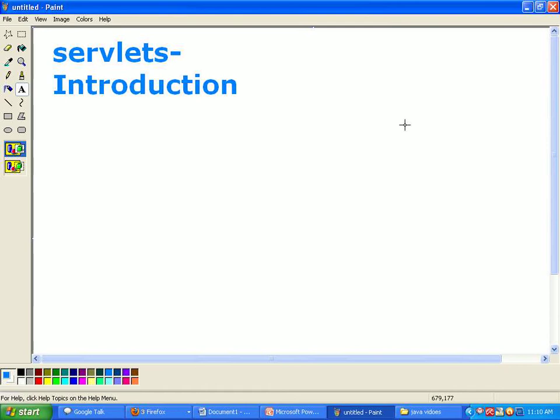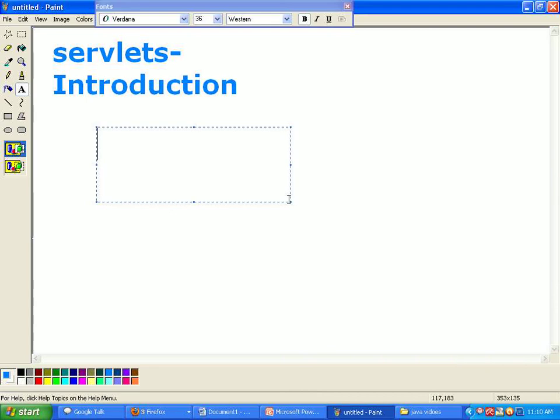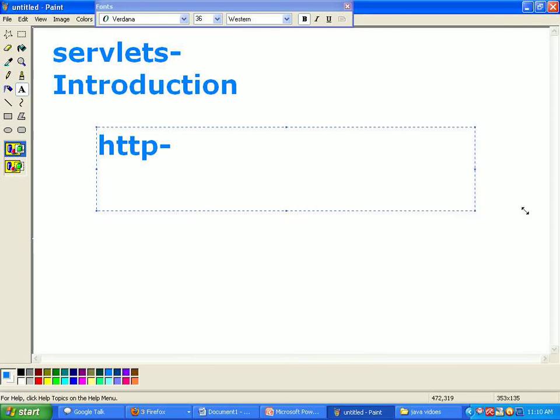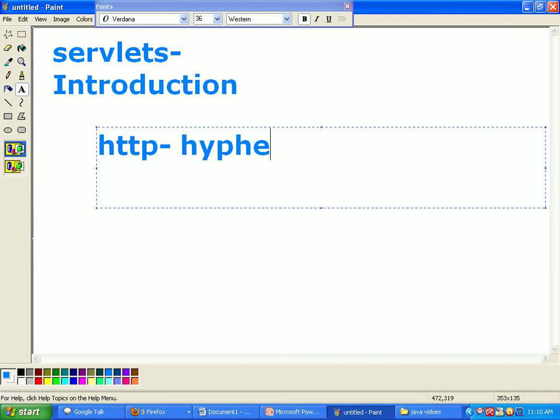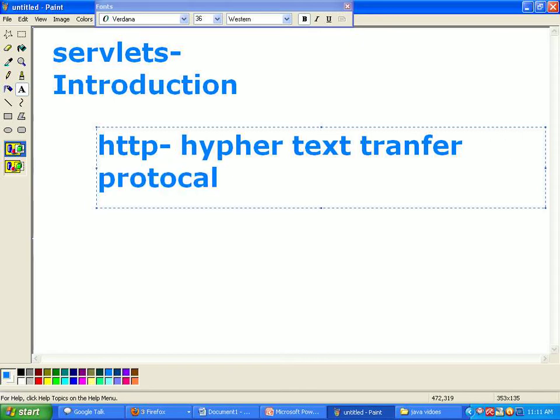Servlets have a very important role in developing web applications based on the HTTP protocol. HTTP means hypertext transfer protocol.